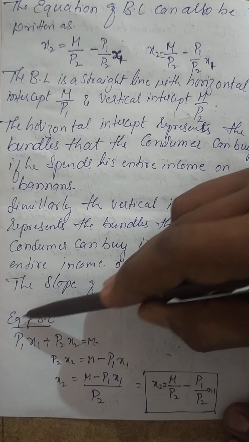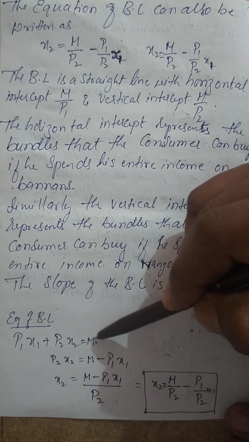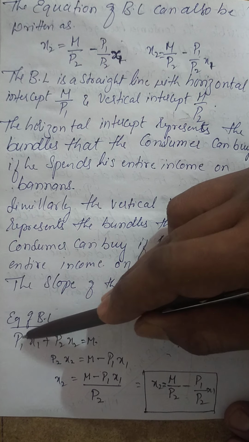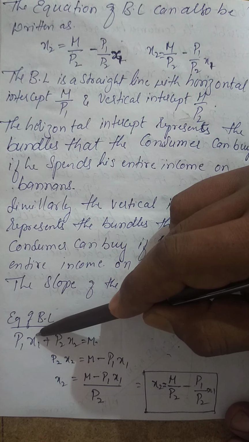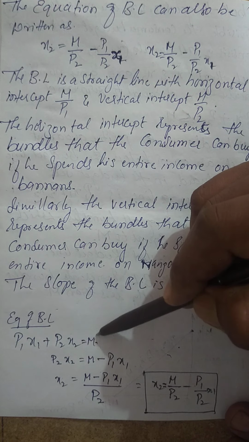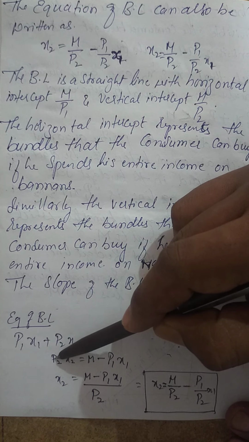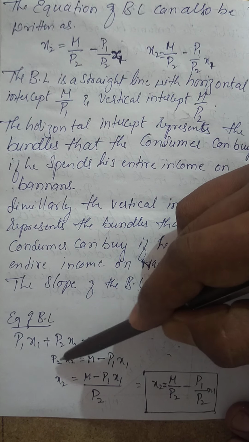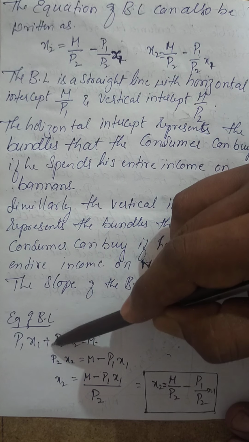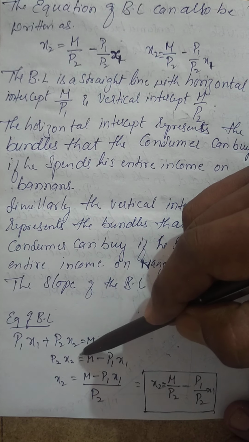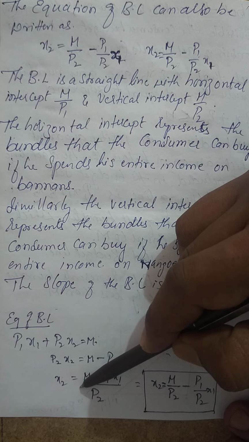How? See, the equation of the budget line, which is P1 x1 plus P2 x2 is equal to m. What is this? Price of good 1, price of good 2. This is banana and this is mango, equal to m, which is the income being earned. So now the price of good 2, which is the second good's price, equal to m, you retain in the same place, because a combination of two goods, a sacrificing nature, is happening.